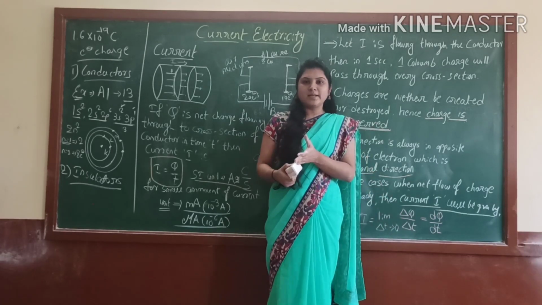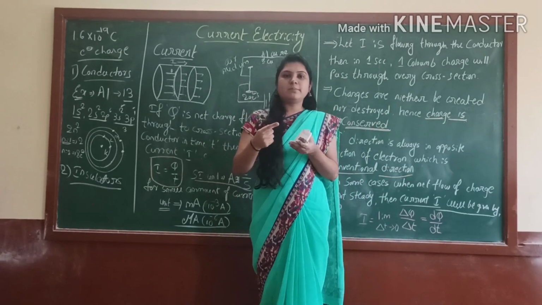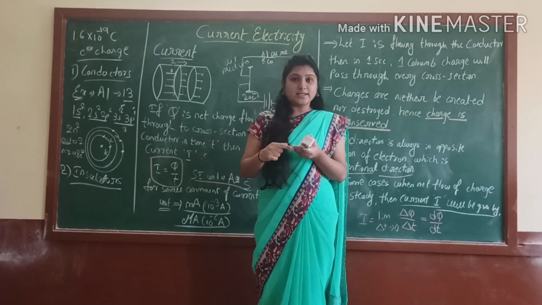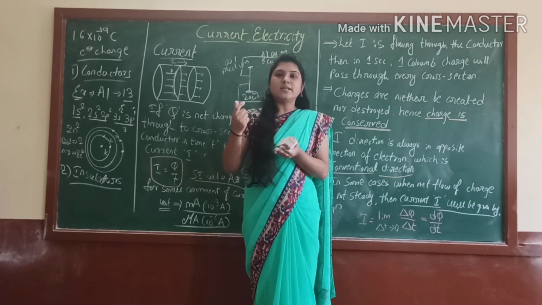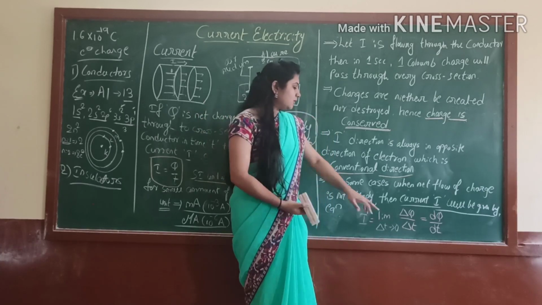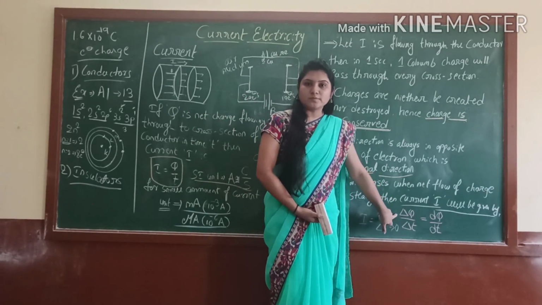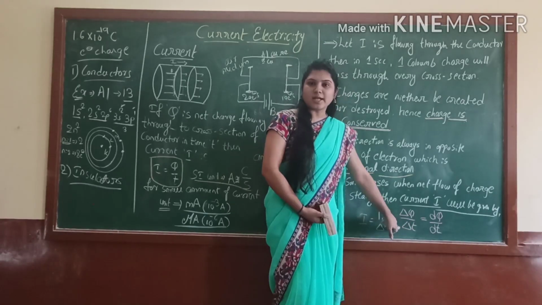See, while doing the practicals, you know that for the same experiment you are taking 3 to 4 readings. Yes or no? And finally what will you do? You will take the mean of that. Right? That is only the net amount. Here also we are considering the net amount of the charge and the net amount of the time.